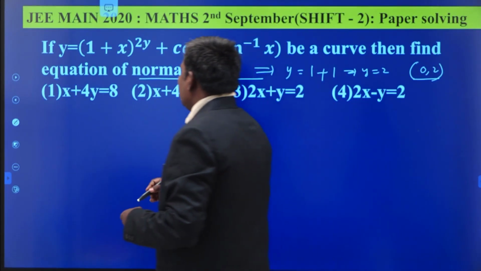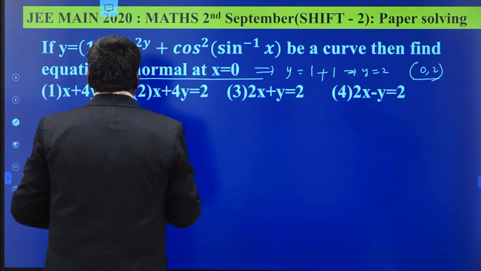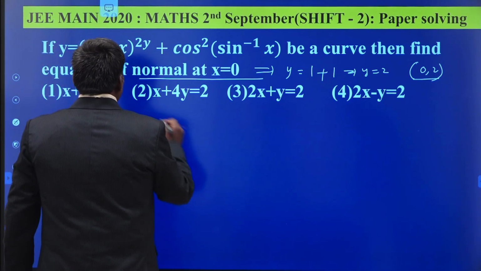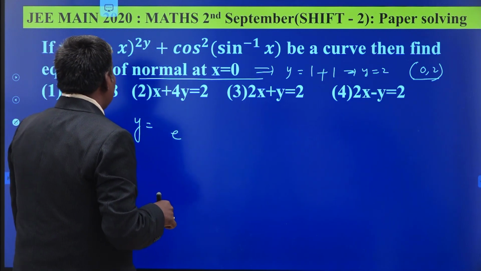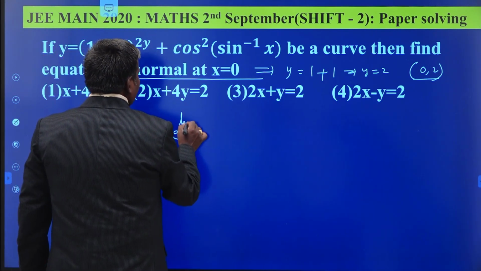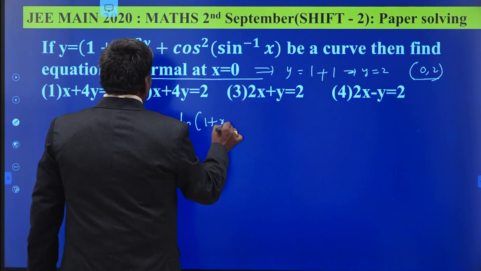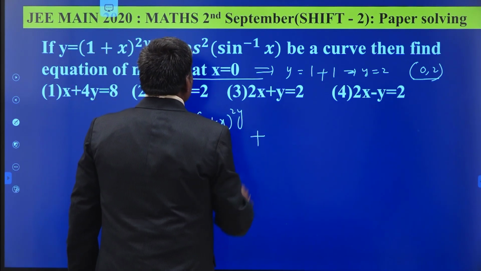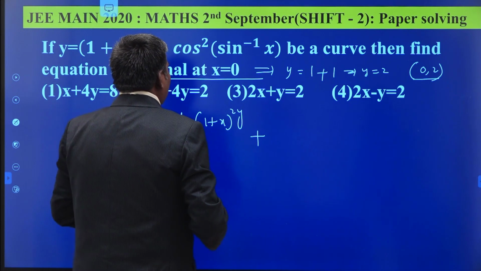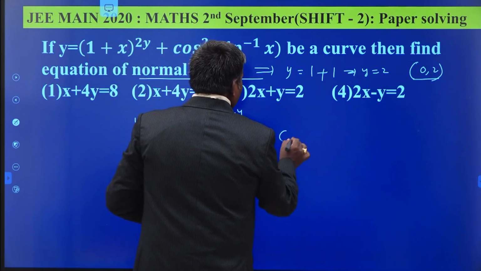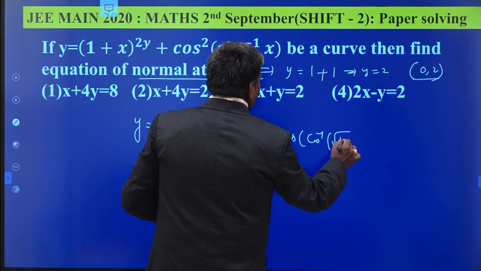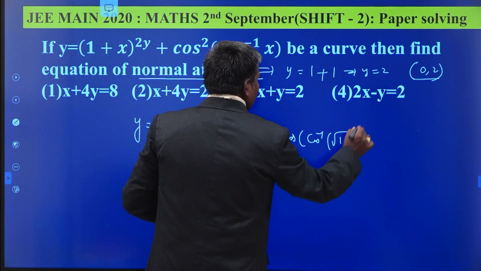We have to find out the normal to the curve at the point 0 comma 2. So for this we have to find out the derivative first of all. This y can be written as e power log of f of x, you may write that one: e power log of (1 plus x) whole to the power of 2y plus cos of cos inverse root 1 minus x square, whole square.